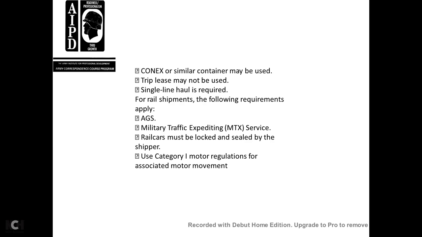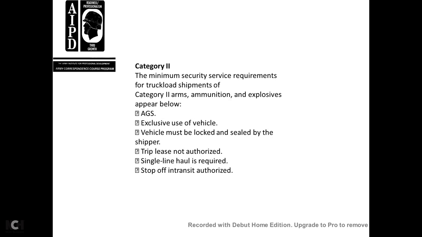The following requirements apply with the AGS, military traffic expediting service. The railway car must be locked and sealed by the shipper to be used with the category 1 motor regulation associated motor movement. Category 2, the minimum security service required with the truckload shipment with the categories of arms, ammunition, and explosives.